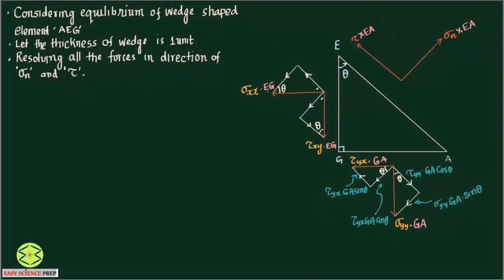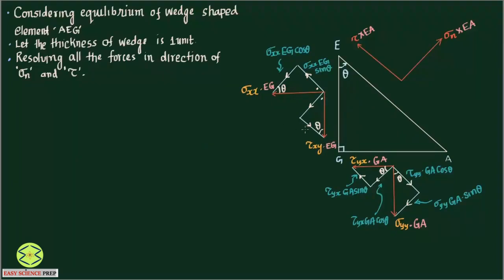Okay, now let us do the same thing here also. So this is sigma xx Eg. This one is going to be sigma xx Eg, because the angle is made in this, so it is cos theta. Similarly this one, because theta is there and it is opposite, this is going to be sigma xx Eg sine theta. So we have to resolve all the components.